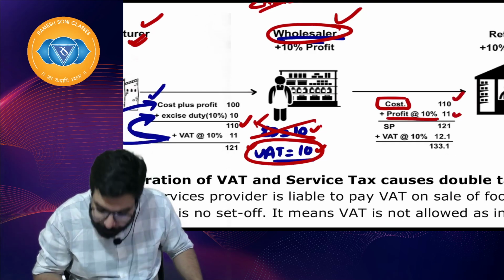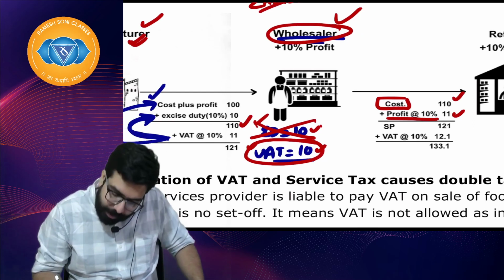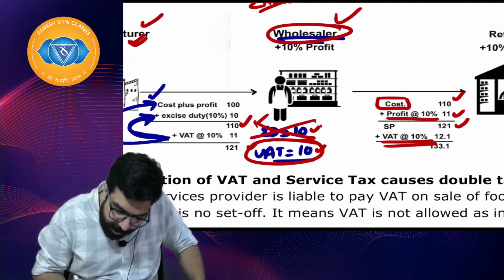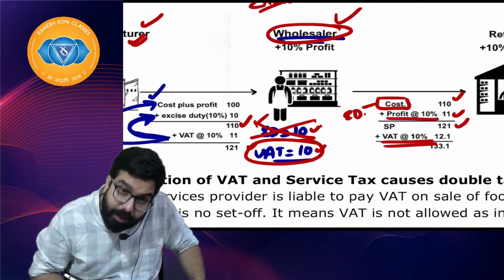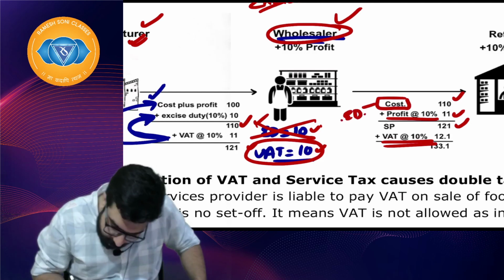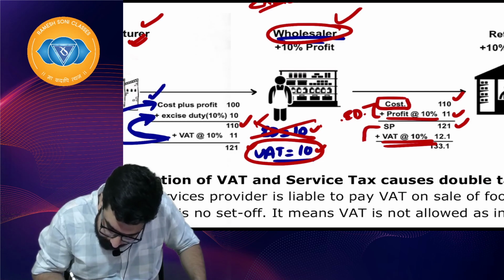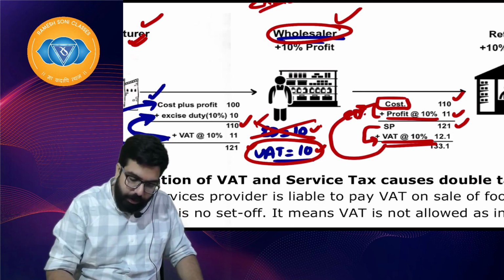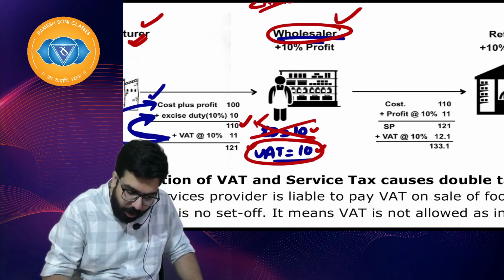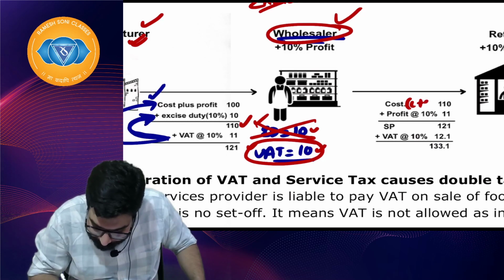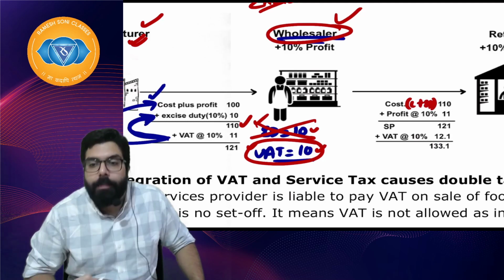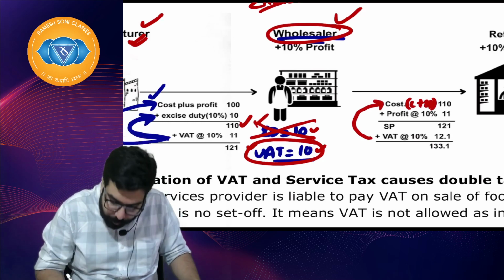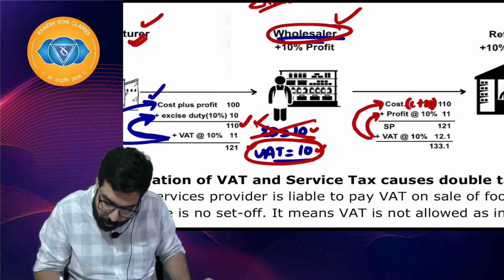I went ahead and made a profit. When I make a profit of 10%, 121 is my selling price. Again, VAT is 10%. Now, can you tell me this cost includes excise duty? And don't you think on this total again VAT is charged? Baba, it means VAT is also charged on the cost. If you are able to understand, this cost is nothing other than cost plus the excise duty component also included. And again this VAT is being charged on this cost plus profit. Value added tax is charged on the total amount.